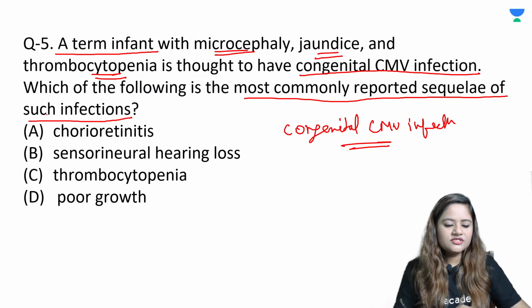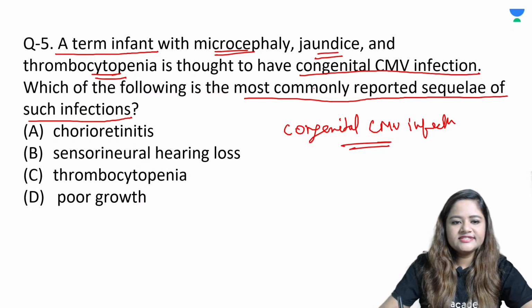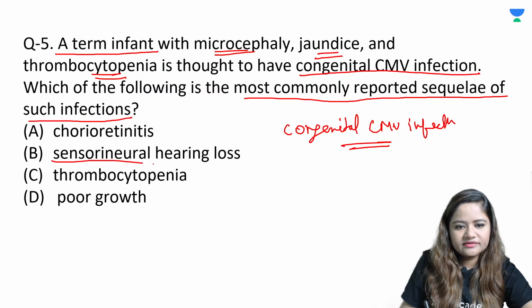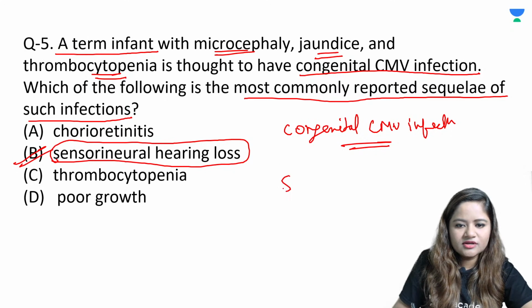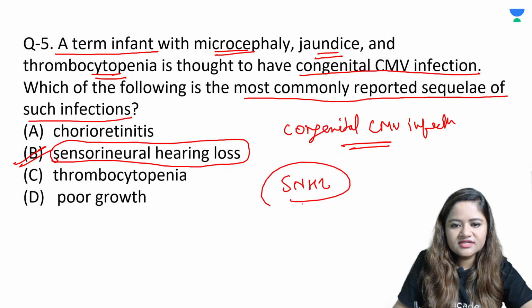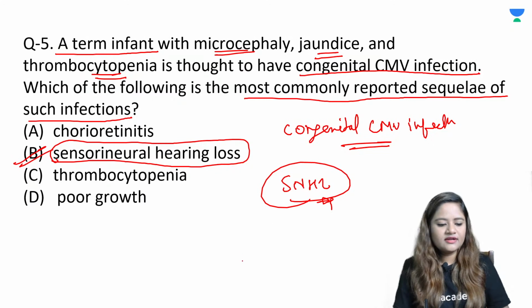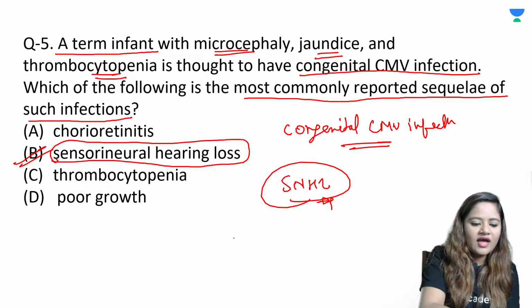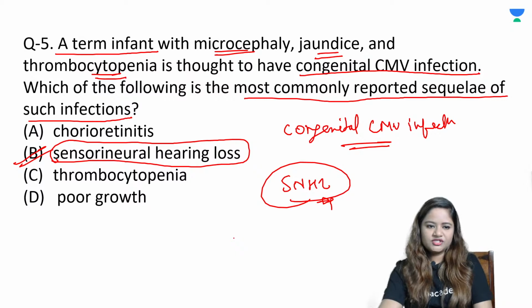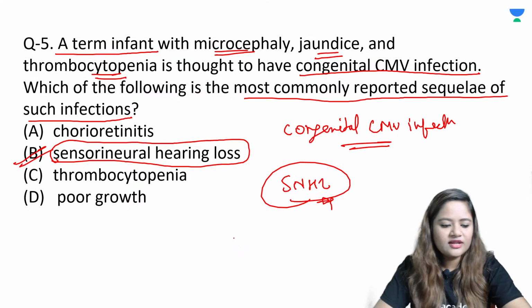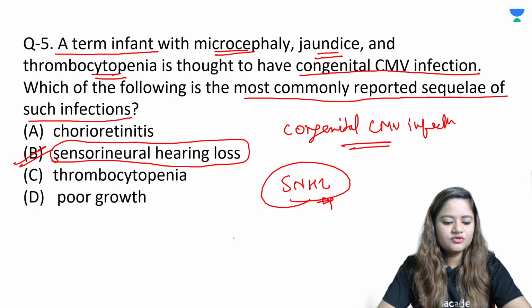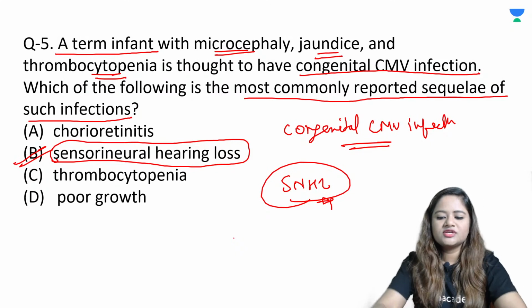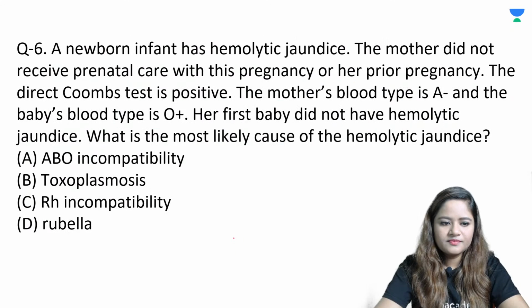So later on, because of CMV infection, patients can definitely develop SNHL. So CMV is well known to lead to sensorineural hearing losses. So SNHL is a very well known complication that can occur in patients who have congenital CMV infection. So neurological complications are well known in patients of congenital CMV infection. So you should be very clear of the complications which can occur as a late onset complication.